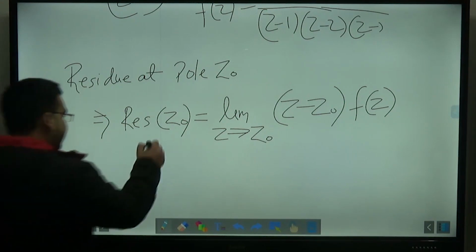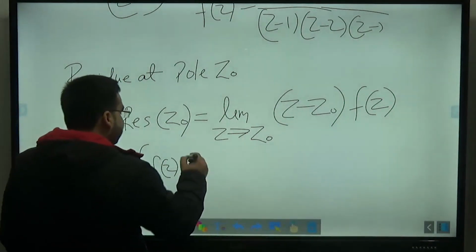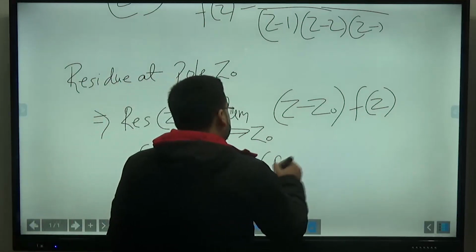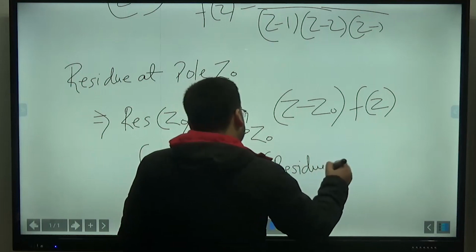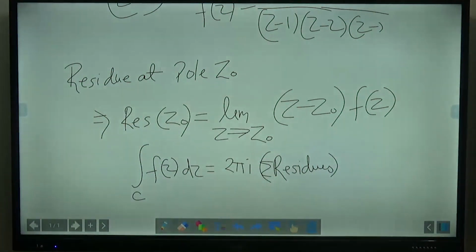You can say that the integral over a closed contour of f of z dz is equal to 2 pi i times the summation of all the residues. This was the residue theorem basically. And we also solved some questions on this, and how we find the residue, I have already told in the class also.